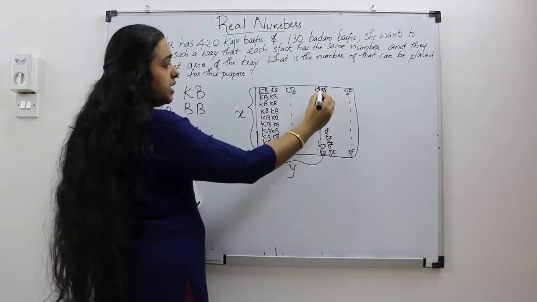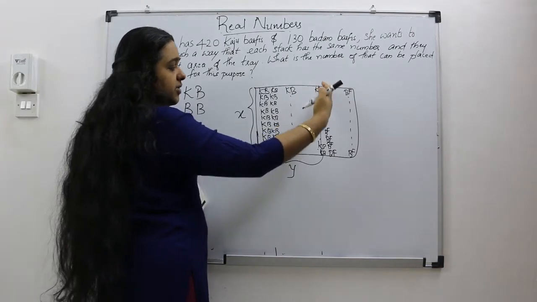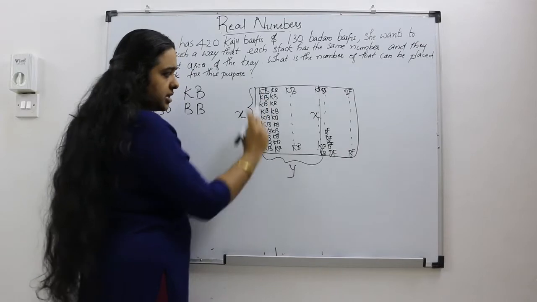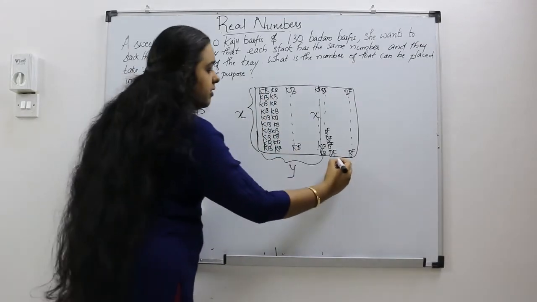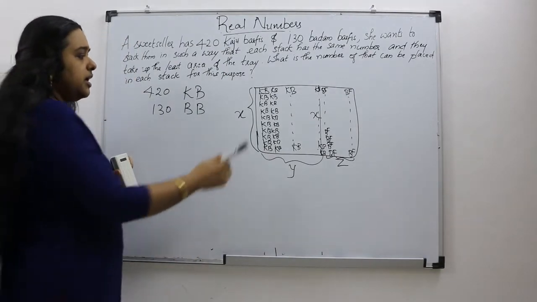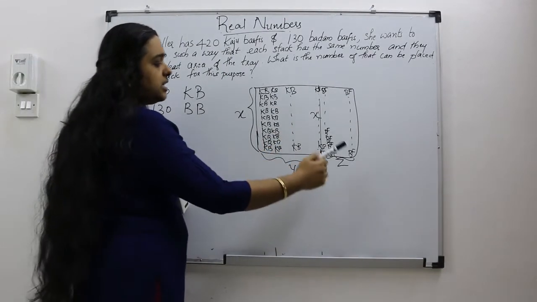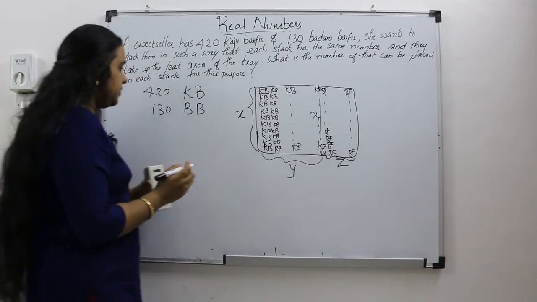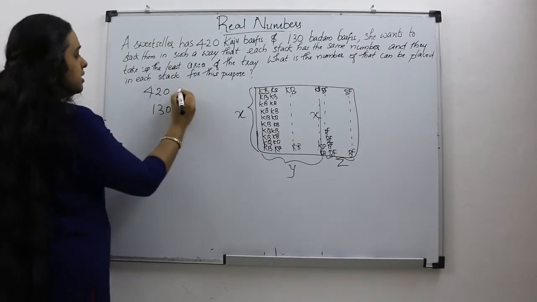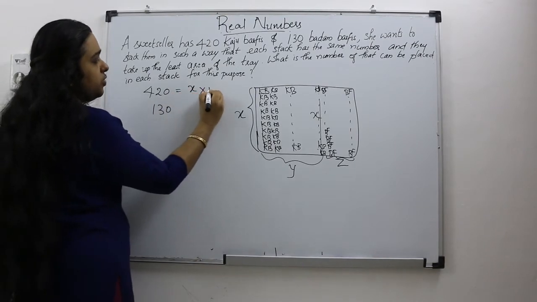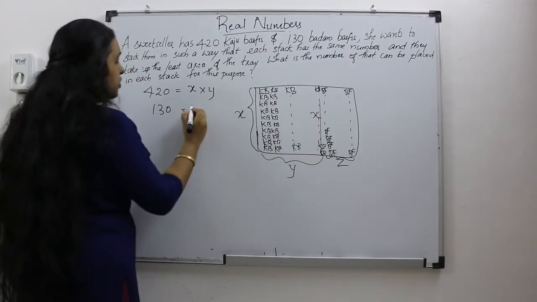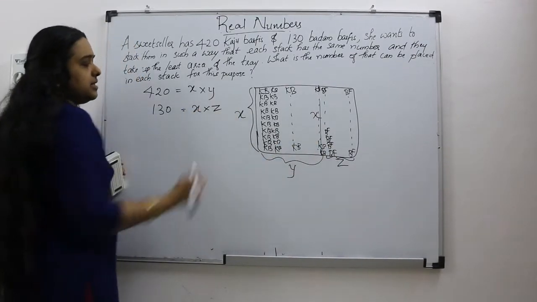Here also, how many Badam Barfis will be there? That will also be X. And here we will put it as Z. So X into Y, and X into Z. How can we write this? 420 equals X into Y. 130 equals X into Z.